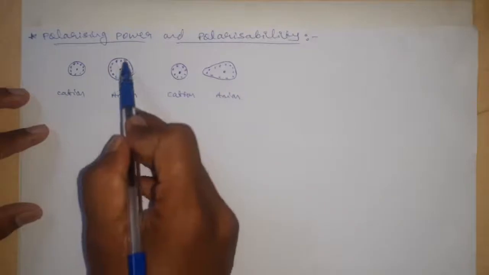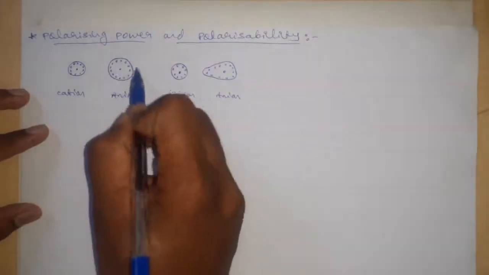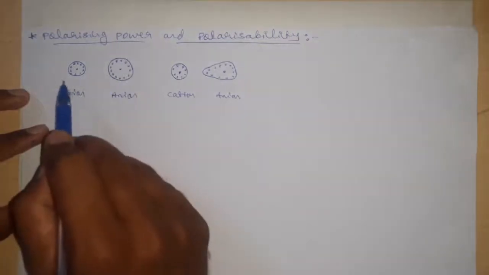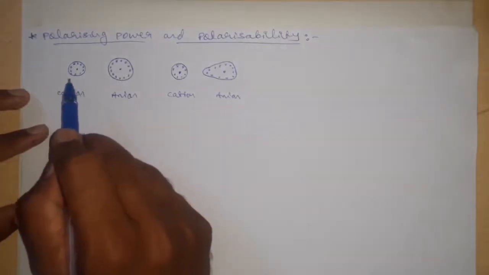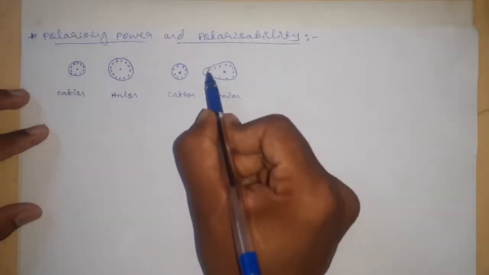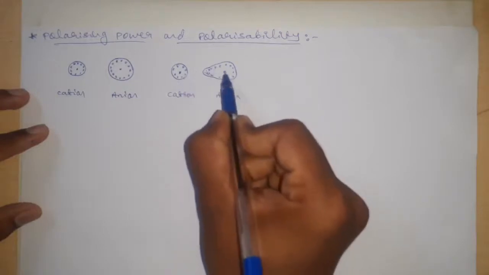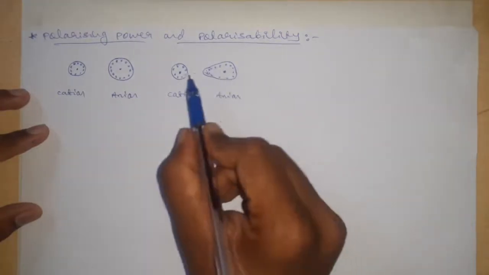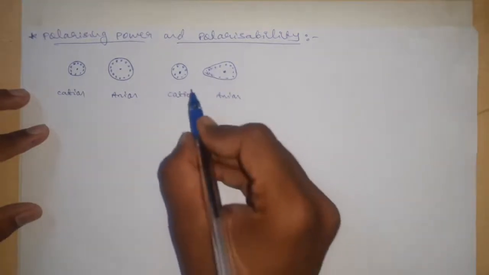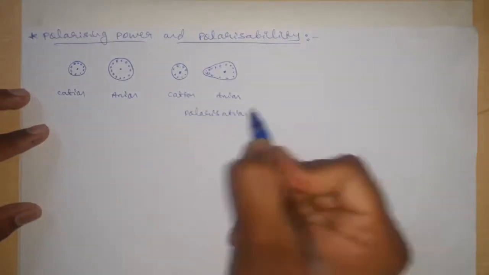Because of the distortion of the electron charge cloud by the nearby smaller cation, the electrons move towards the smaller ion and its positive charge goes away from it, and polarization takes place.